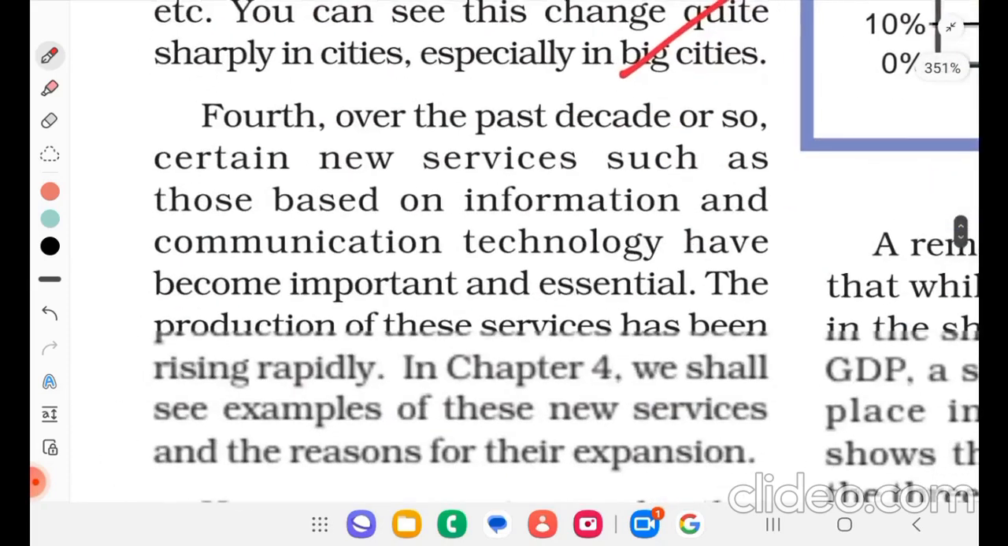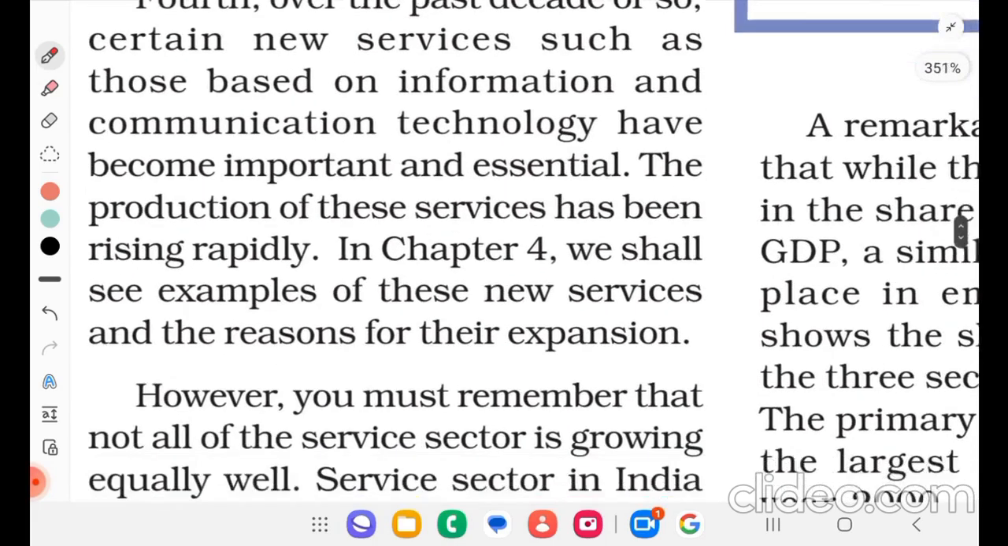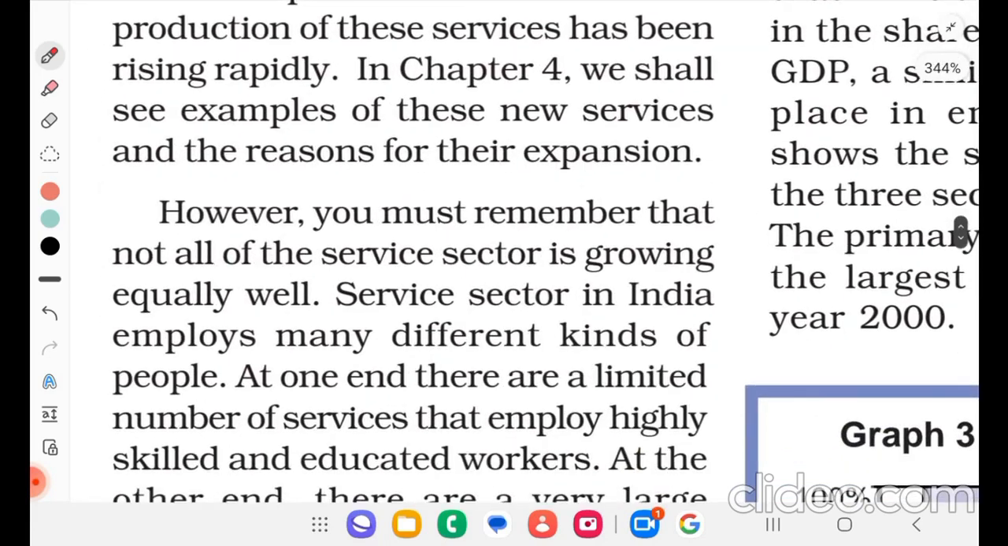Fourth, over the past decade or so, certain new services such as those based on information and communication technology have become important and essential. The production of these services has been rising rapidly. In chapter 4, we shall see examples of these new services and the reasons for their expansion. However, you must remember that not all of the services sector is growing equally well.